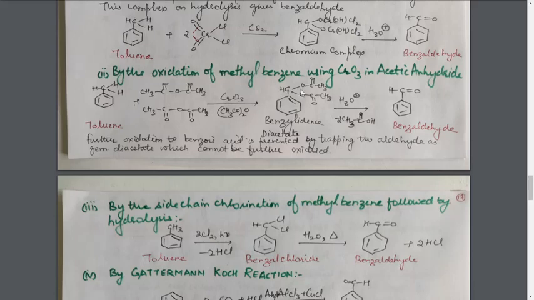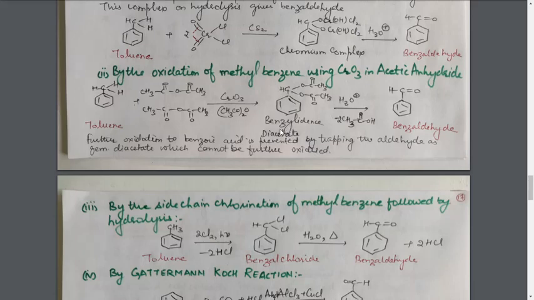In the same way as in the above reaction, the oxidation takes place. The methyl benzene is oxidized to benzaldehyde, but the further oxidation of benzaldehyde, which is very easy, is prevented due to the formation of this intermediate, which is very difficult to oxidize.